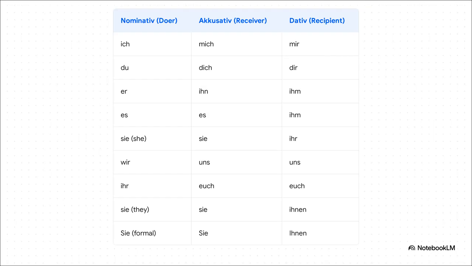And here it is, the master chart, your key to everything. Just take a second and look at that first row for I. You can see the three uniforms we've been talking about. Ich, the doer, mich, the receiver, and mir, the recipient. Now look down at the wir row. See how uns covers both the receiver and the recipient jobs? That's that pattern we just spotted. Now don't try to memorize this right now. Think of this as your reference, your key for solving any pronoun case you come across.